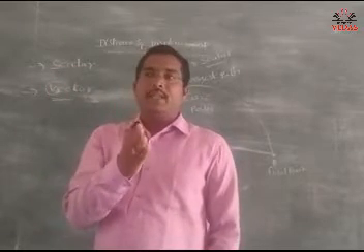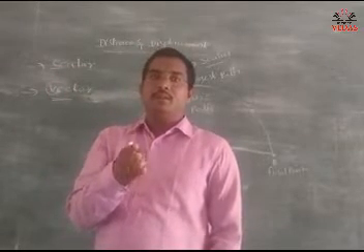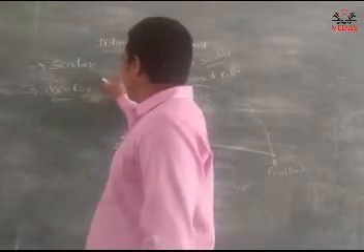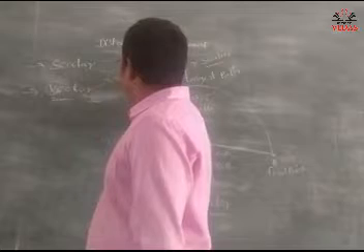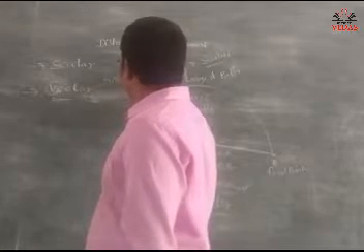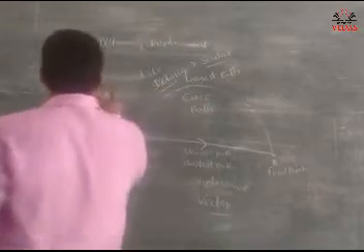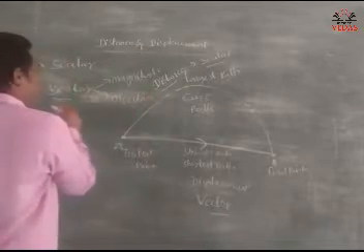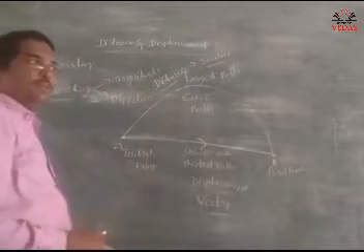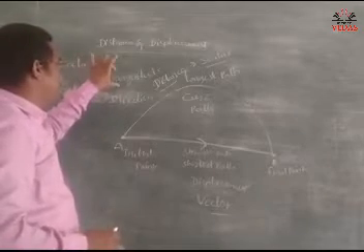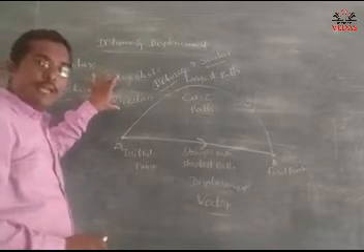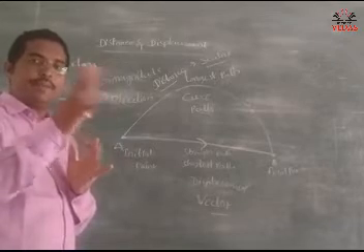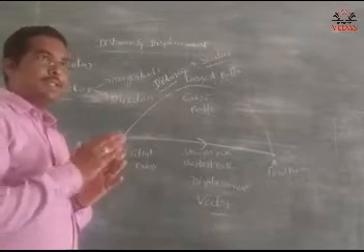So what is a vector? The physical quantity which has magnitude as well as direction. See, once again I am repeating: the physical quantity which has magnitude as well as direction. A quantity that has both magnitude and direction is called a vector. This vector is represented by